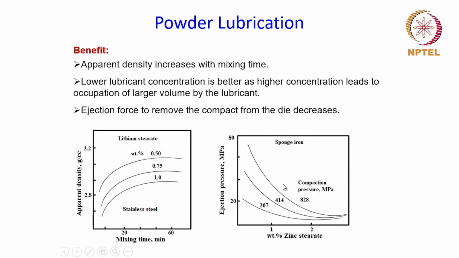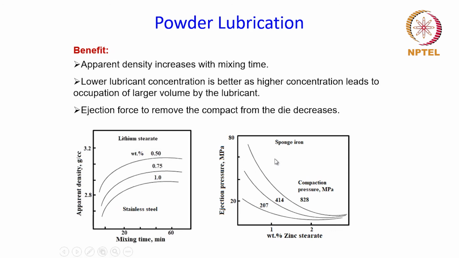So that you can see here from this particular diagram, which is for sponge iron powder that is compacted by mixing with zinc stearate lubricant. These numbers that you see over here are the compaction pressure in megapascal. So here you can see, as the concentration of the lubricant increases, the ejection pressure decreases, right?